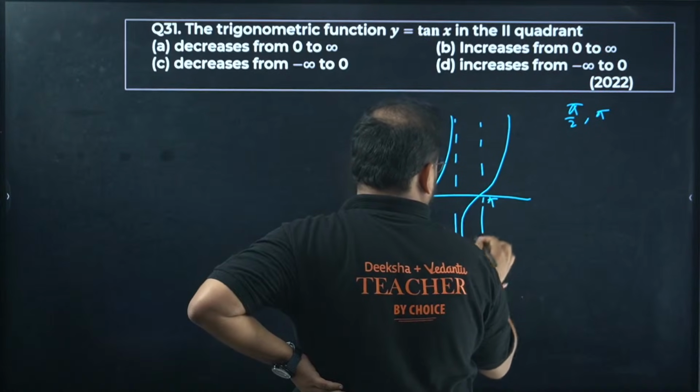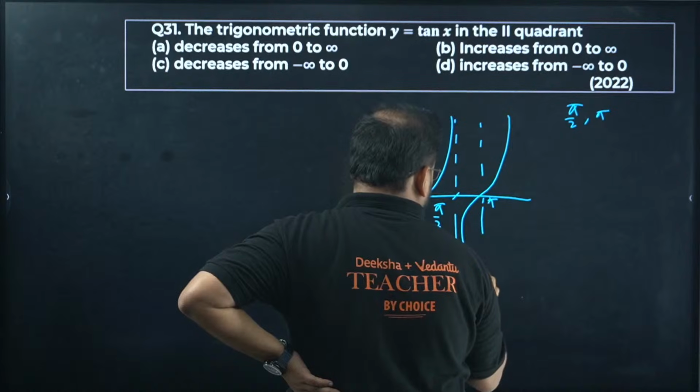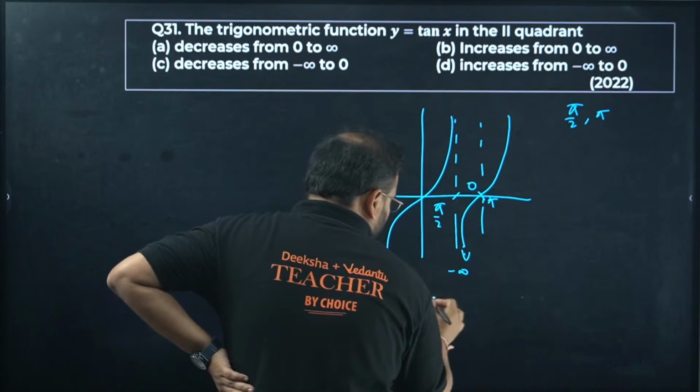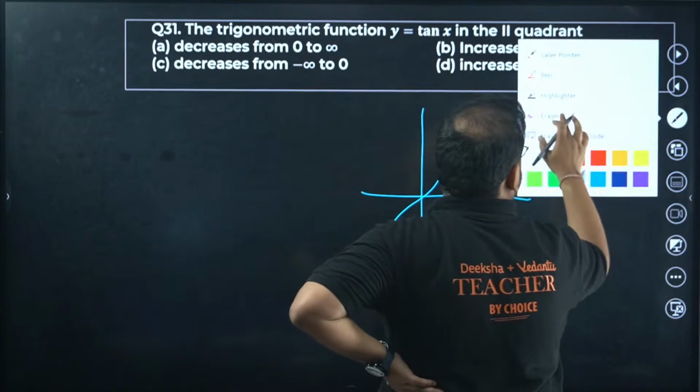This is pi. This is pi by 2. Check here. This goes from where to where? Negative infinity. This is 0. So from pi by 2 to pi, my bad.